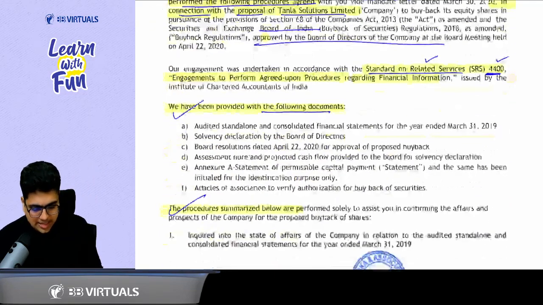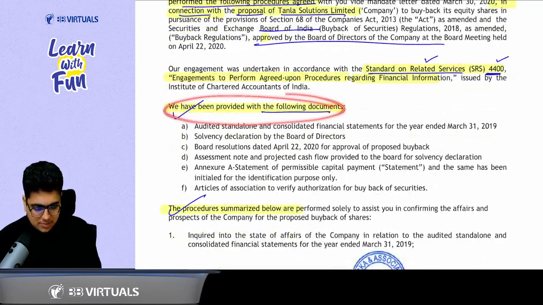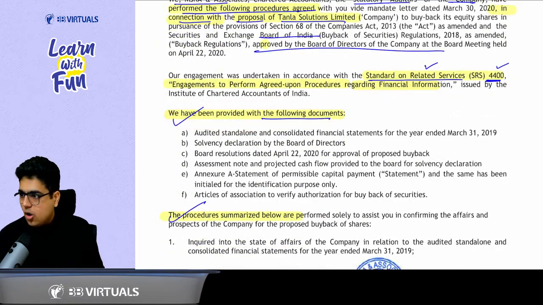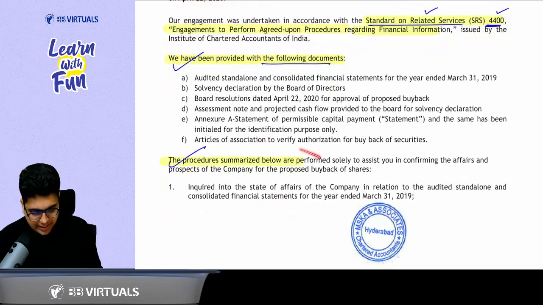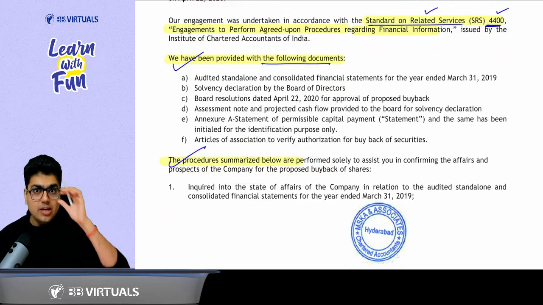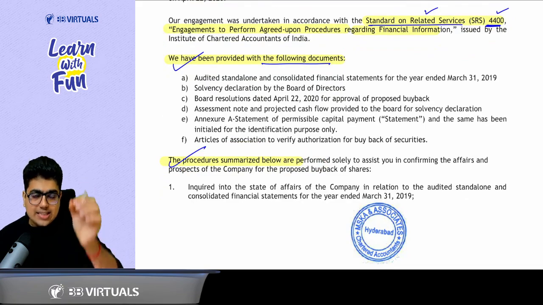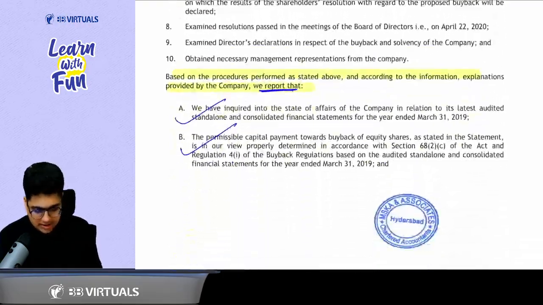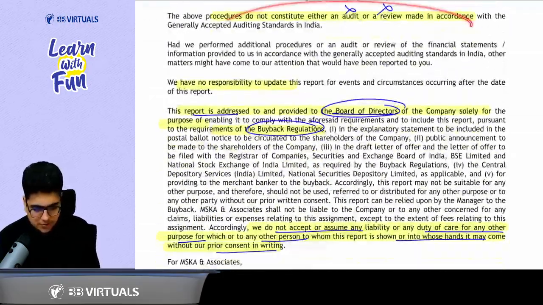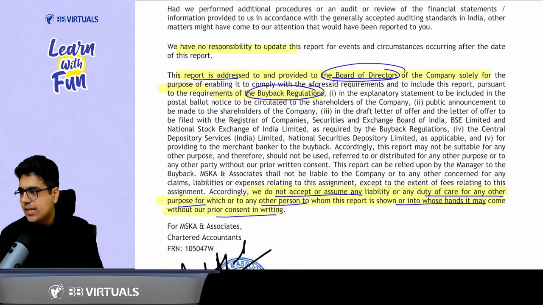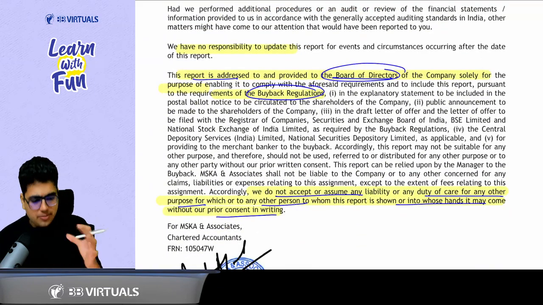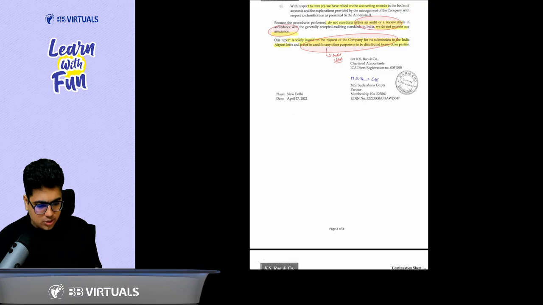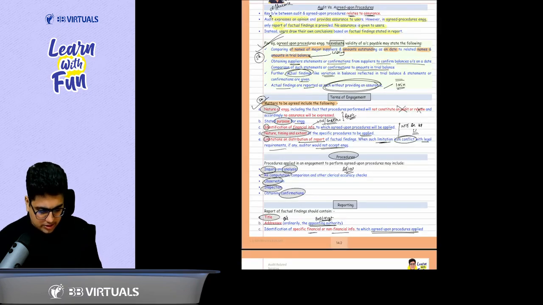Then mention the nature, timing and extent of procedures performed, and whatever the findings are. Tell that it is neither an audit nor a review, so no assurance is expressed. And lastly, tell that the report is available for limited distribution and use.